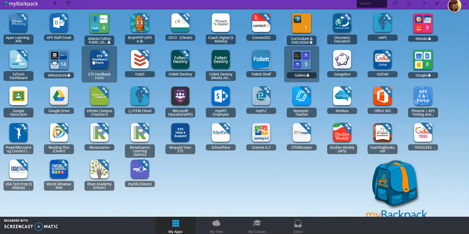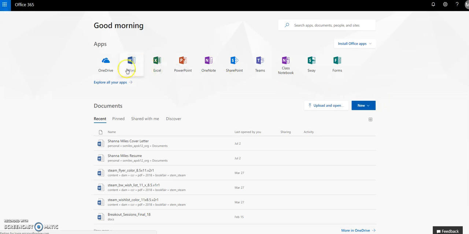Okay, we're going to go over a couple of resources that are useful for ELA and literature classes. The first I want to show you is the link to Office 365. All students and teachers have access to Microsoft Office 365. You can download it to any one of your computers for free. So you see here you have Word, Excel, PowerPoint. You click on them and then you install those Office apps.